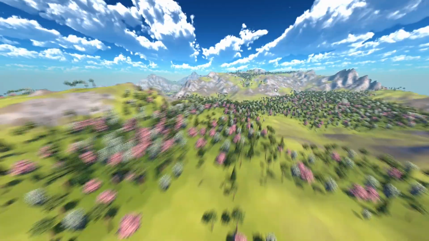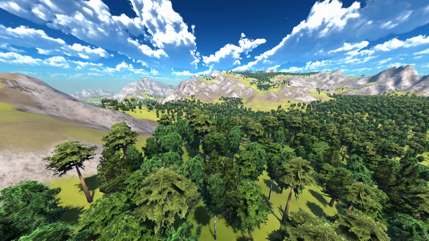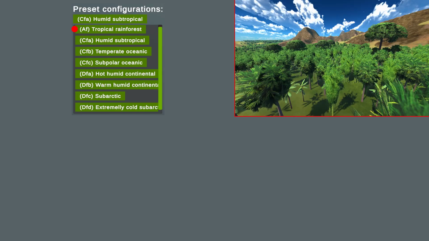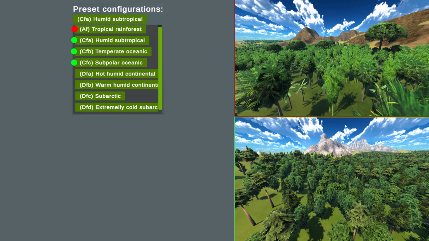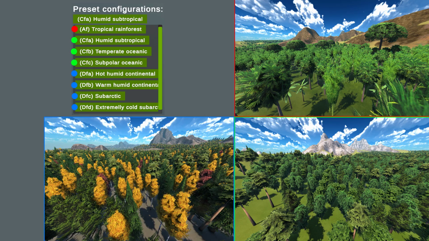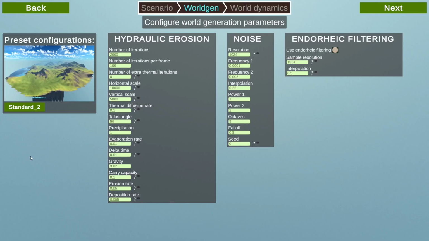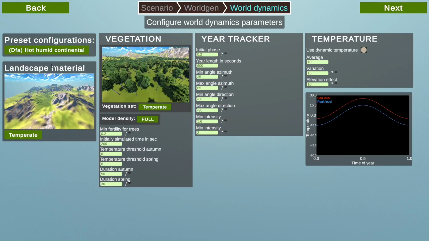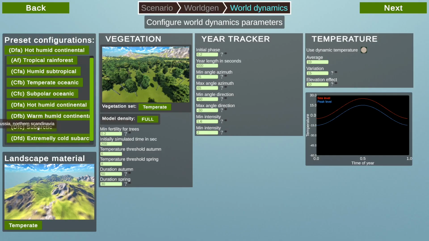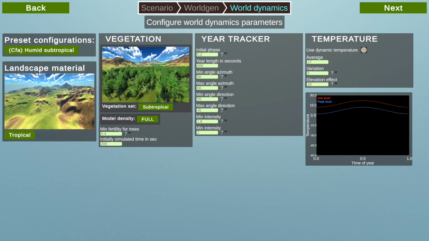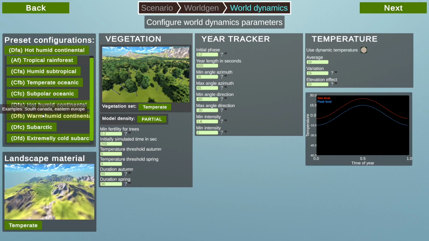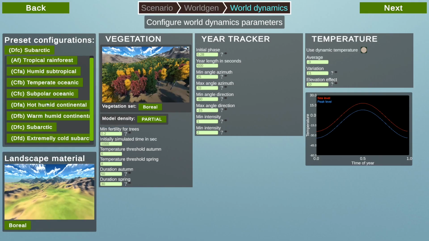But with the varying temperature and then assuming a humid environment, I can roughly model 8 Köppen climate types, that being the tropical rainforest, the 3 temperature zones without dry seasons, and the 4 continental zones without dry seasons. I've ignored the arid and polar types because I don't think they fit into any gameplay yet. The user can choose one of these preset configurations when starting a new simulation session. This enables fast and easy configuration, and for people who are familiar with the Köppen types, they provide a clear indicator of what to expect in the simulation.